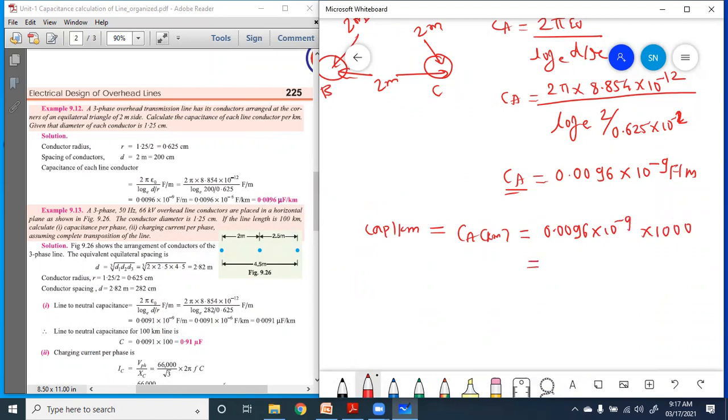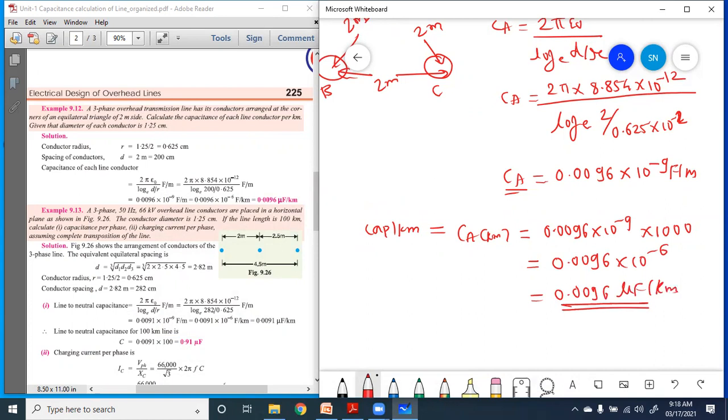That is CA per kilometer equal to 0.0096 into 10 raised to the power minus 6. So it becomes 0.0096 microfarad per kilometer.